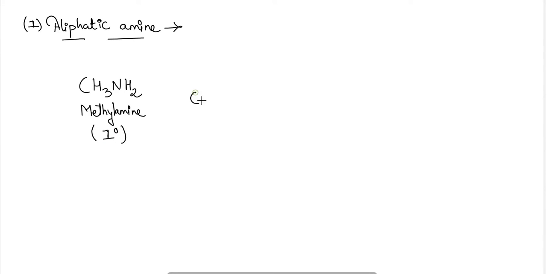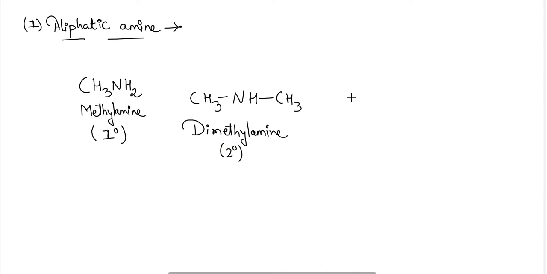Similarly, if CH3NH CH3 is there, the name of this compound will be dimethyl amine. It is a type of secondary amine.